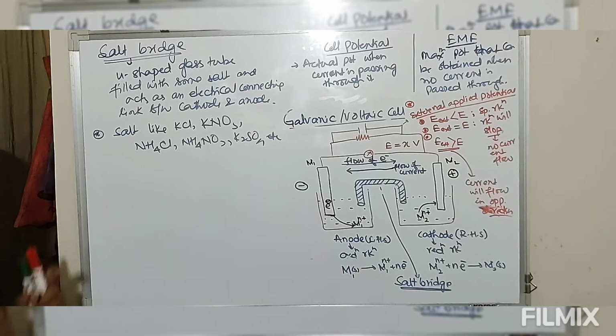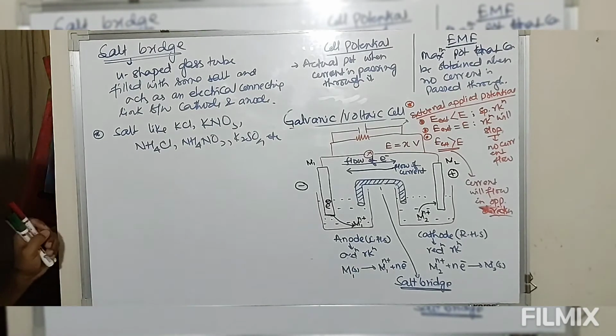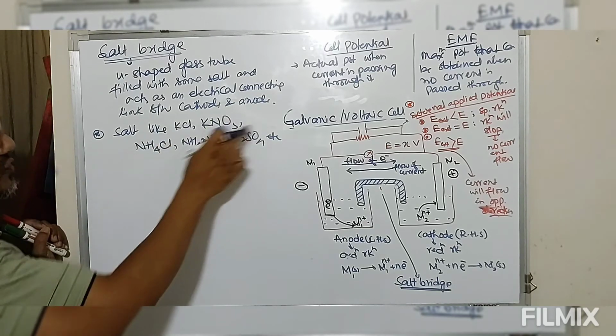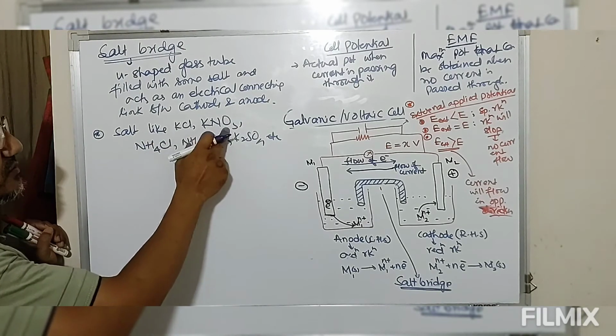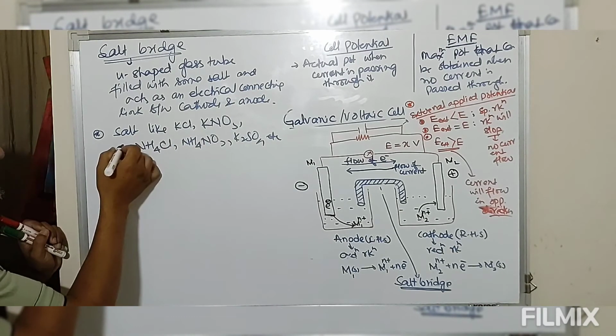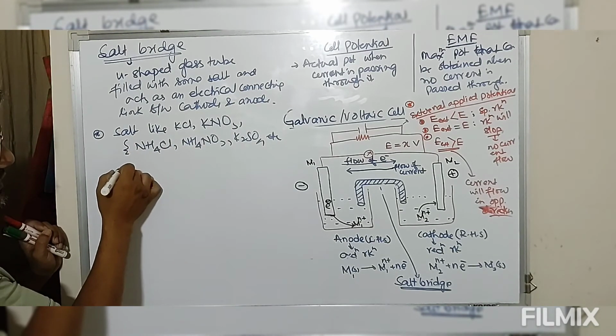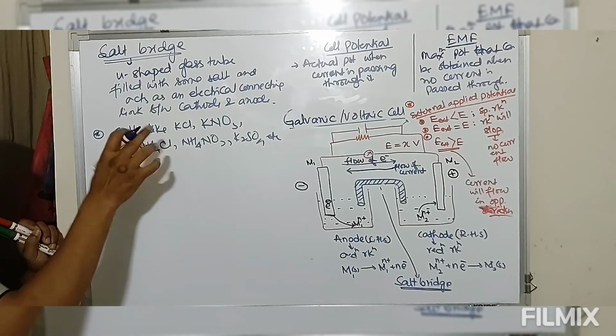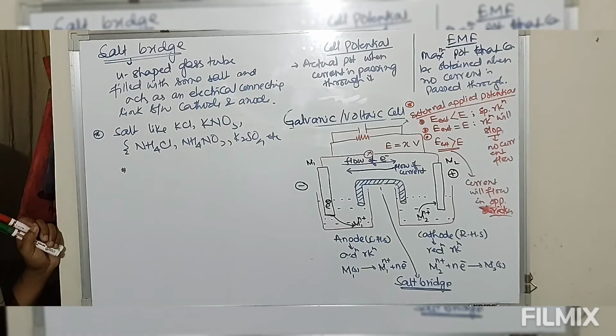All salts cannot be used here. Only some specific salts will be used here, and these are the salts that I have mentioned: potassium chloride, potassium nitrate, ammonium chloride, ammonium nitrate, potassium sulfate, etc. So look at these salts, those salts in which the ionic mobility of cation and anion is approximately the same or equal.